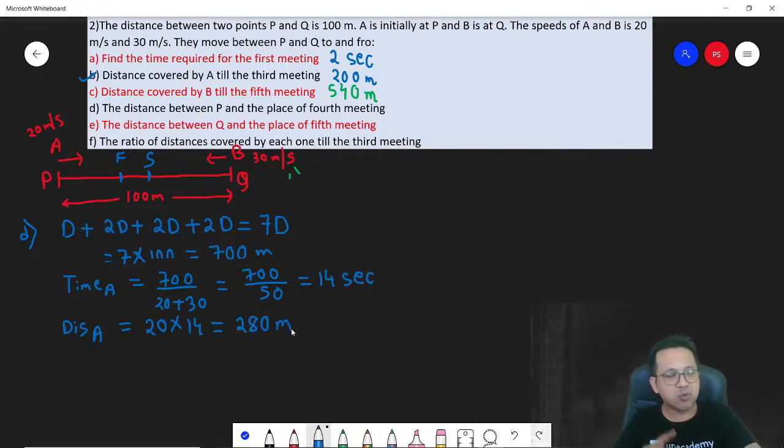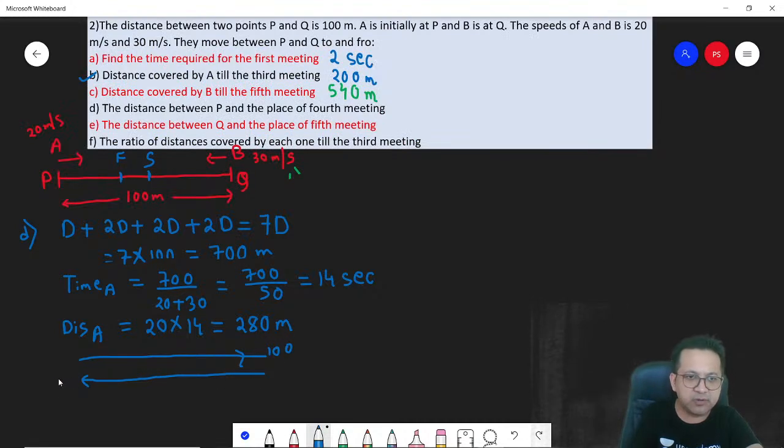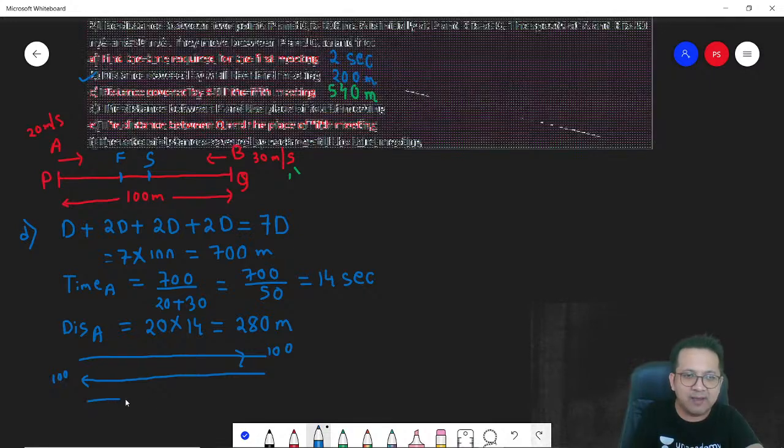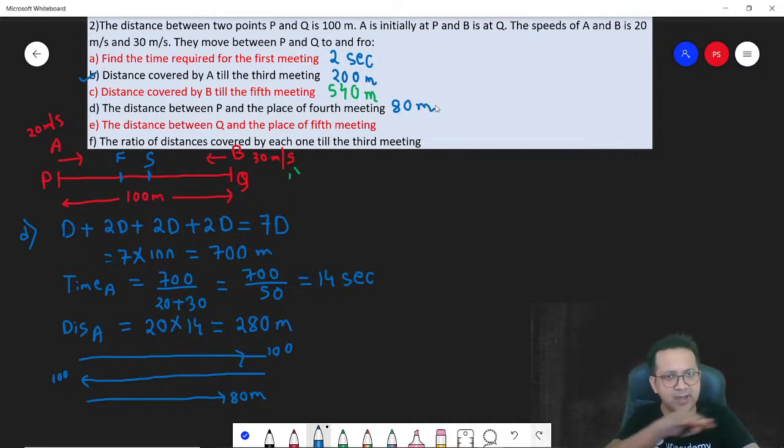280 meters. So at 100 meters, A is at Q. If A would have covered 100 meters, he would have reached this point. Another 100 meters, he would have reached this point. Correct? 200 is gone. Another 80 meters, he would have reached here. Perfect. So how much is the distance from P? Distance from P is 80 meters, and that's the answer. So 100, 100, and another 80. So the distance from P is 80 meters.